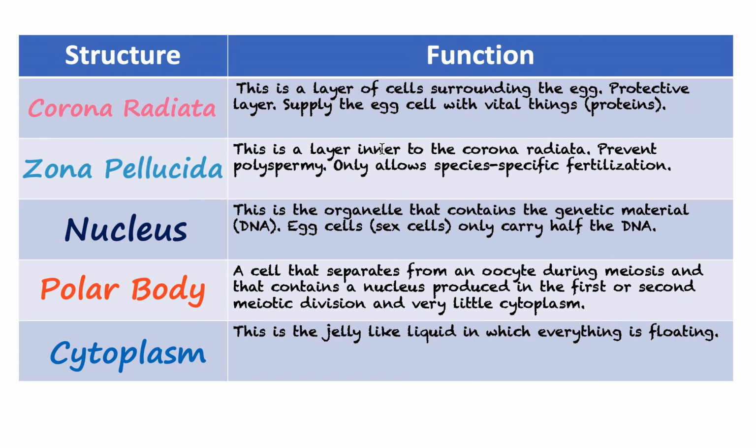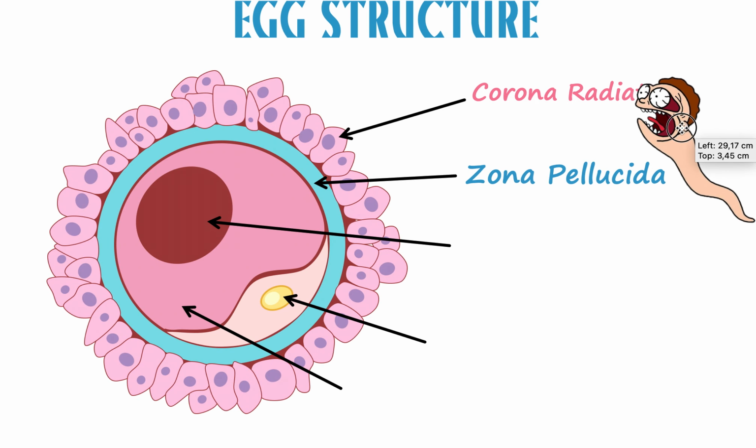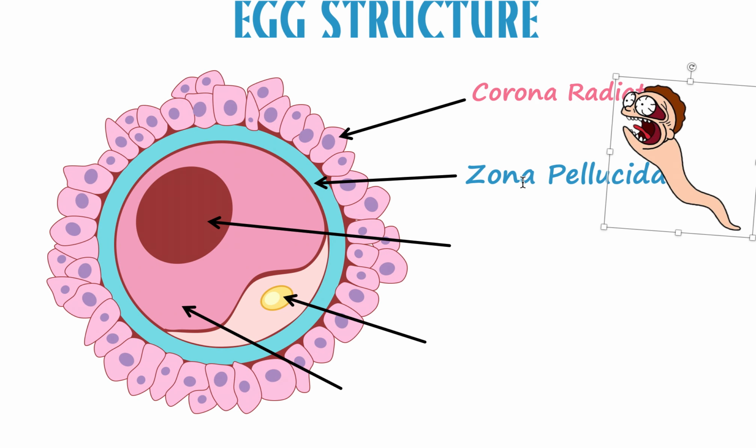So this function of only allowing the same species to fertilize it, we call that species-specific fertilization, right? And it prevents polyspermy, which means many sperms fertilizing one egg. It prevents that problem. Okay, cool. Those are the two hardest layers, to be honest. Two of the hardest, most important layers.